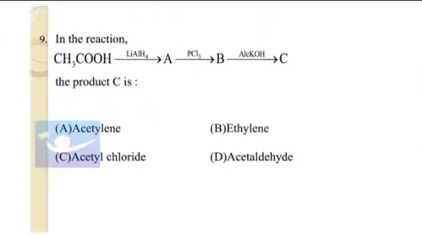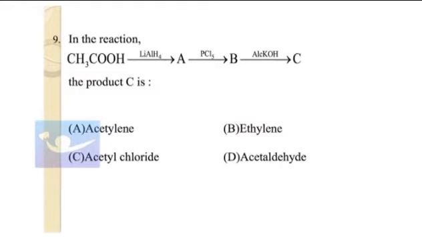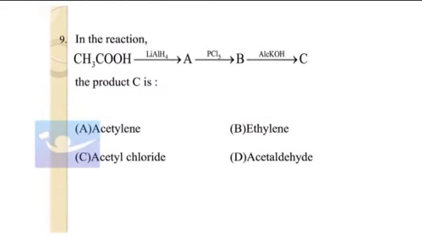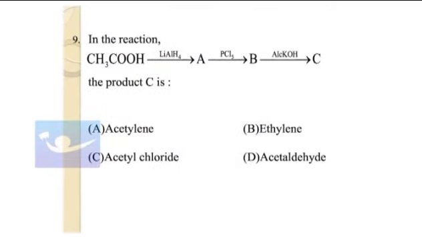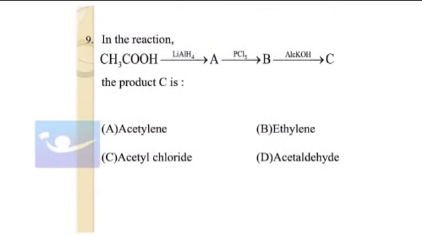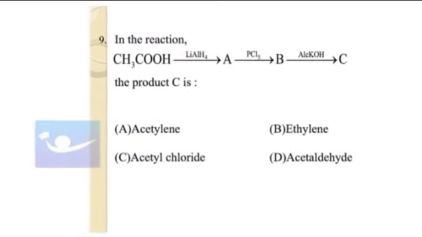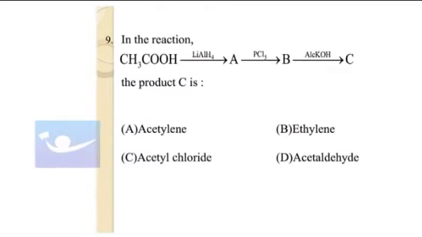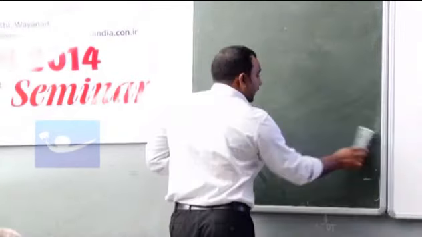This is from organic chemistry. In the reaction, CH3COOH is reduced using lithium aluminum hydride, and the product is treated with PCl5. You get a product B, and it is treated with alcoholic KOH. What is the final product? That's the question.